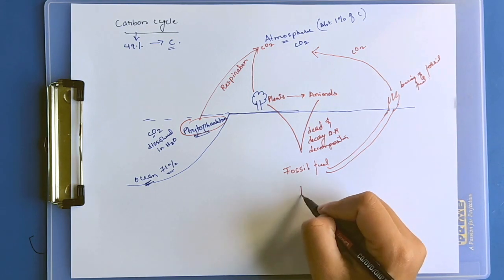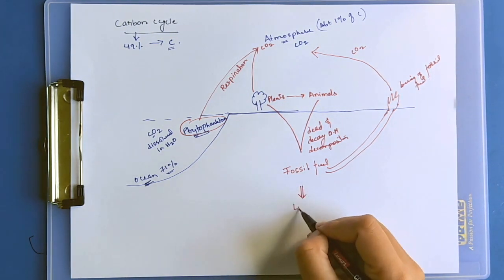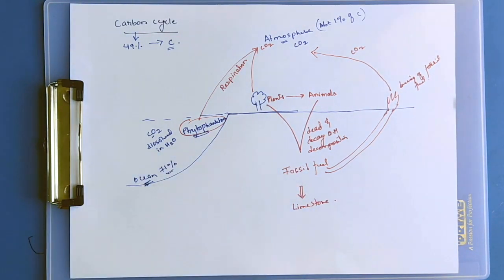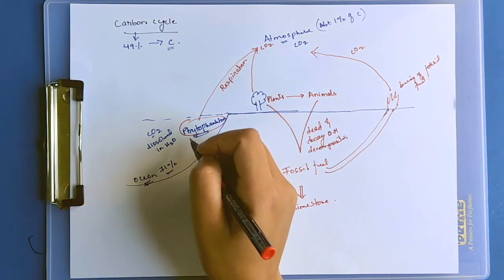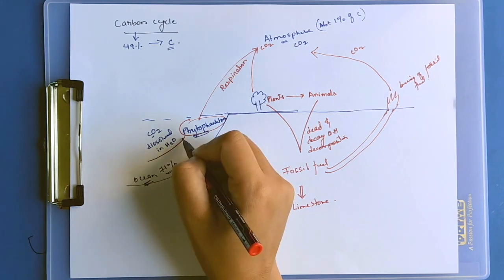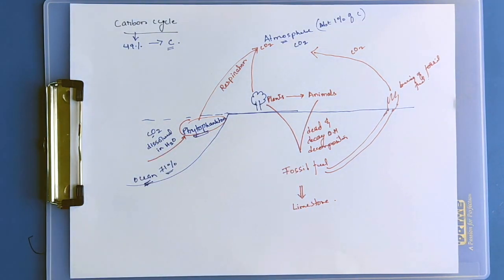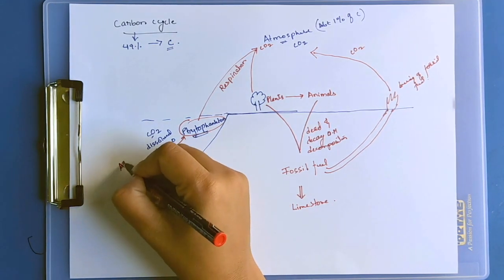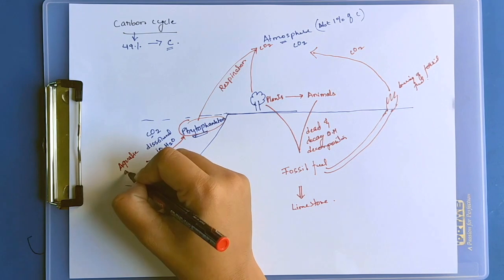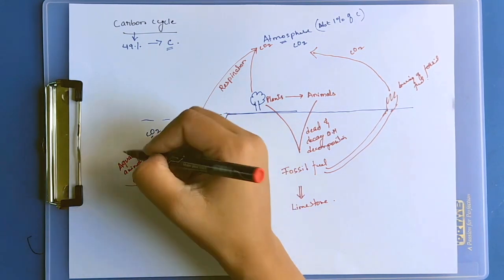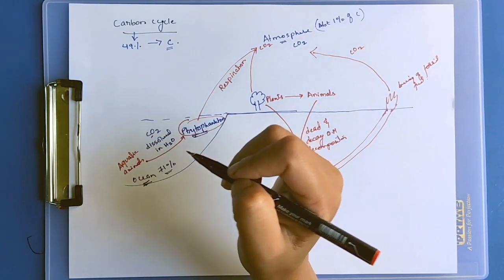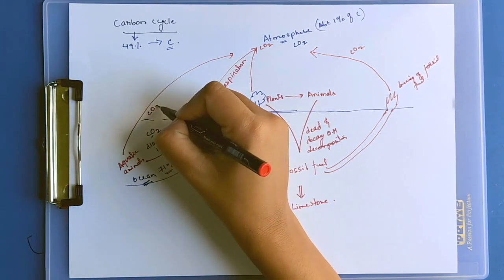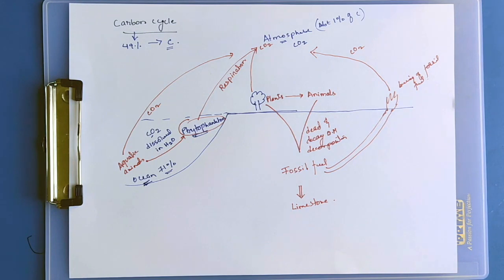Fossil fuel also forms some limestone. In the oceans, phytoplankton are eaten by zooplankton and primary consumers, let's say aquatic animals. They undergo respiration and release CO2 in the atmosphere.